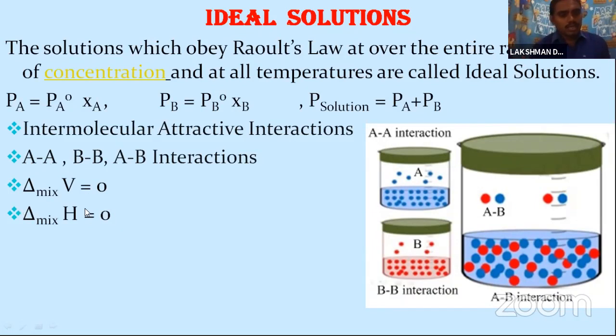And for delta H, there is no enthalpy change, because delta mix H is equal to 0.